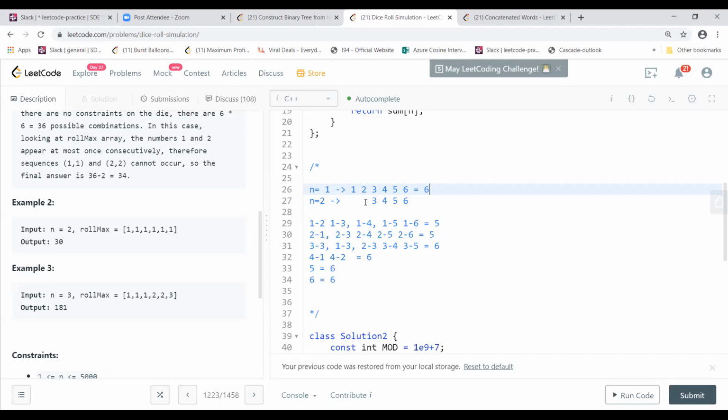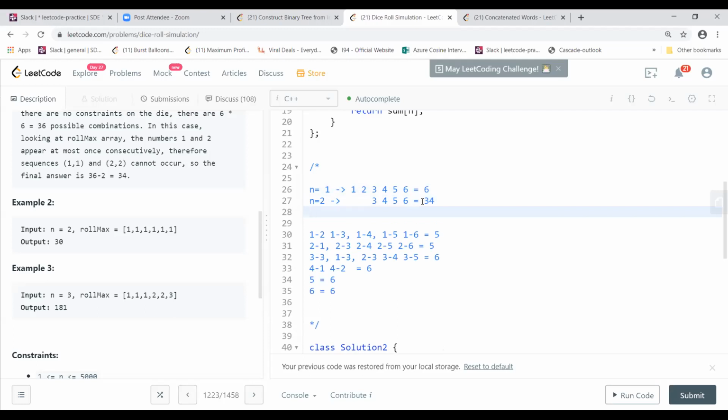So here you can have another 5. So for all of them 6, and therefore you will be having 34. But then when you go for n is equal to 2, you are going to use this 34 as a base case, and based on that you are going to do the restrictions. Like in the case of 1, you are having only 1 die, so you can subtract the previous value of the n2 or the n3, and then you can construct that whole sequence.